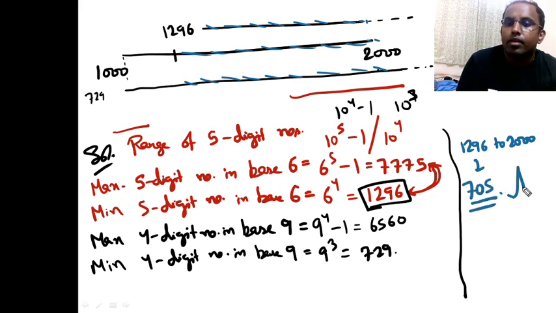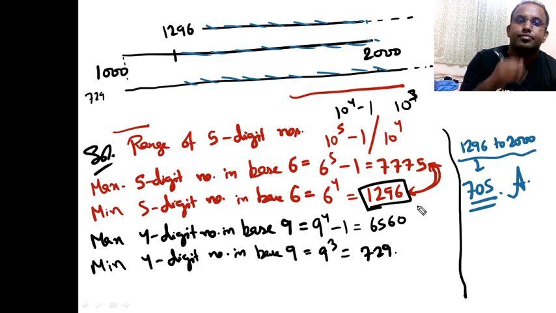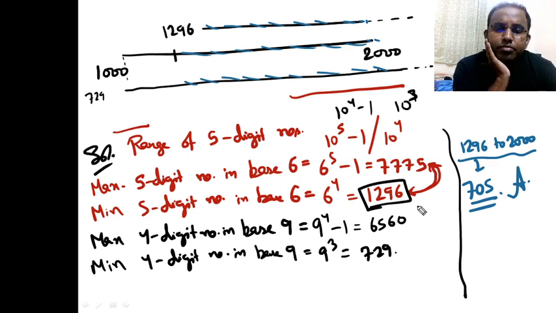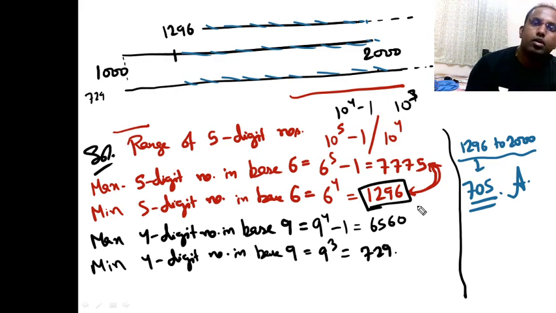So 705 is the answer. देखो, is it clear to all? What, Jishan? What is 5264? Fine, na? Okay. Let's move to the next question, guys.